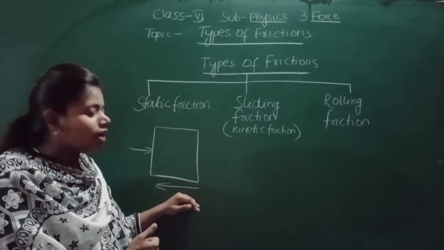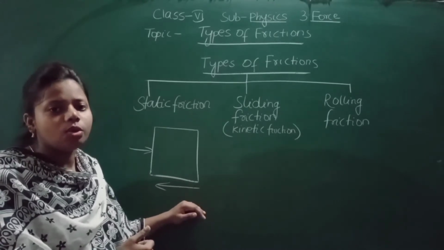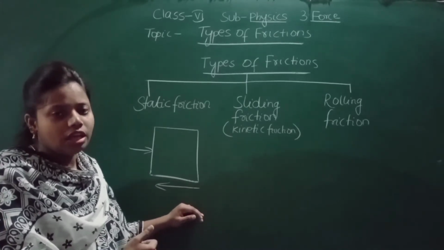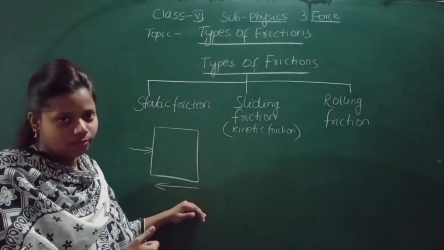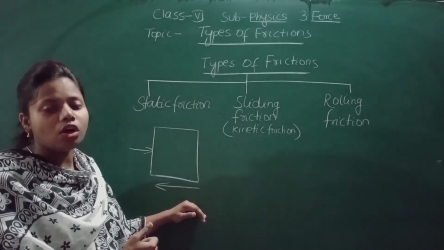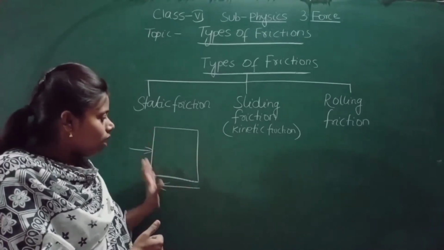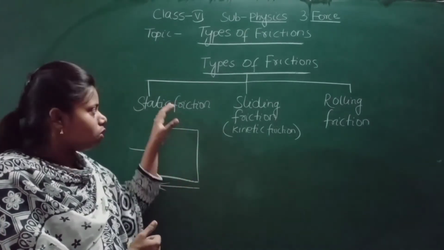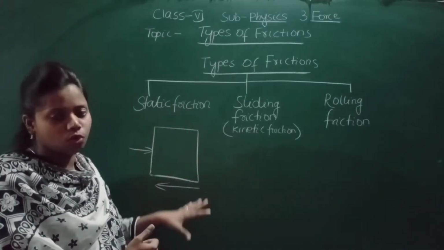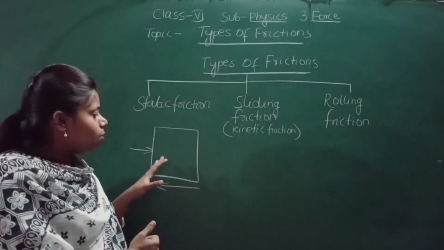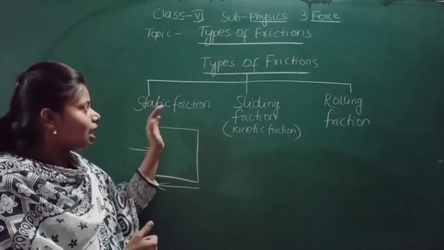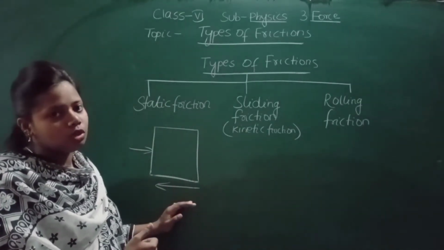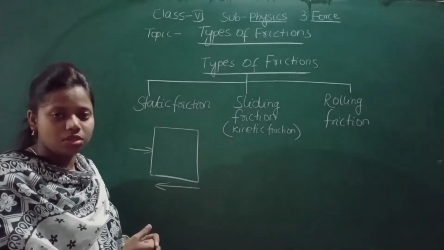It will try to prevent the movement. It will try to prevent the sliding of this washing machine. It will not make the movement of this washing machine because static friction is more. You will try to push, you will apply the force, but just because of static friction you are not able to move this washing machine.